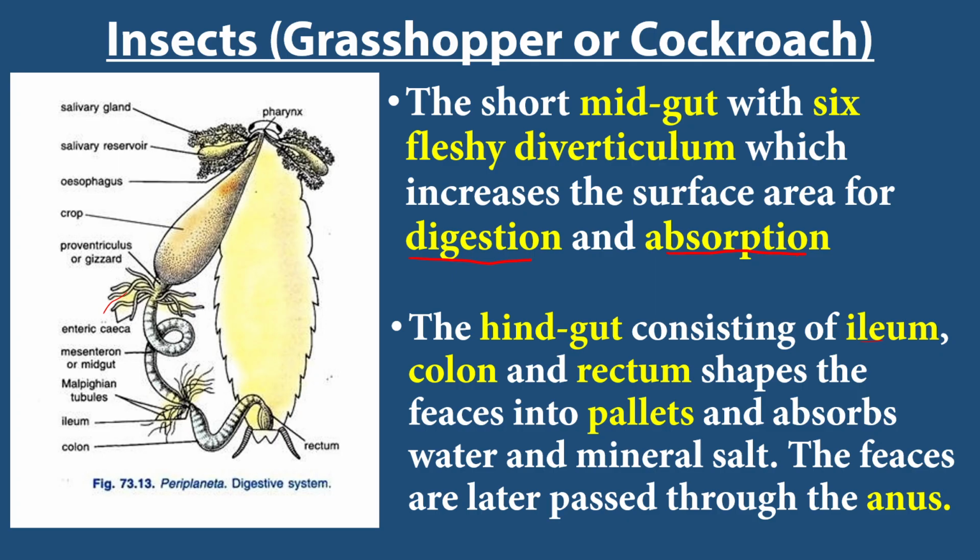So you can see now, the ileum and colon have to do what? Absorb water. Most insects don't drink water that much, so they have to take their water from their food. They will try to take out all the water from the food in the ileum, colon, and rectum. Also, the feces is shaped into pellets. After the water and mineral salt have been absorbed, it mixes with uric acid from the Malpighian tubules to form the feces, which is passed through the anus.